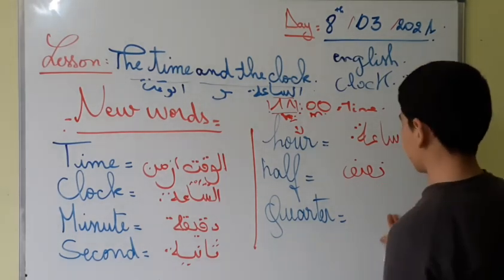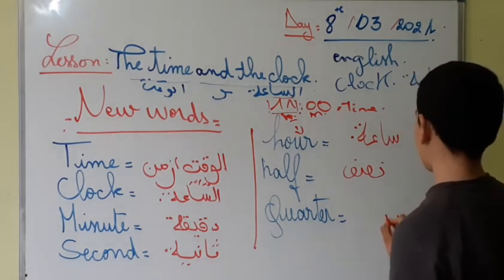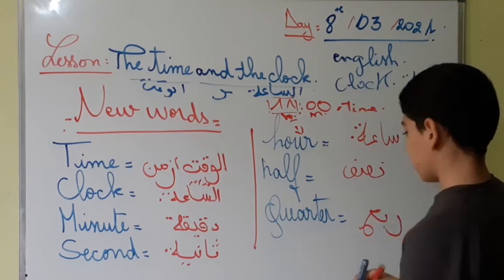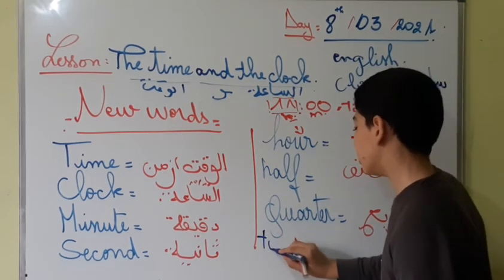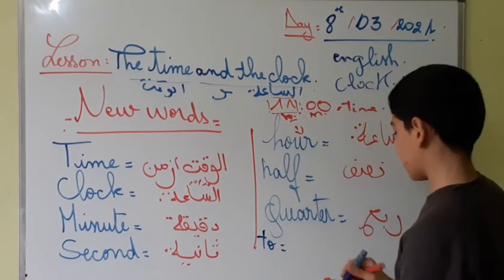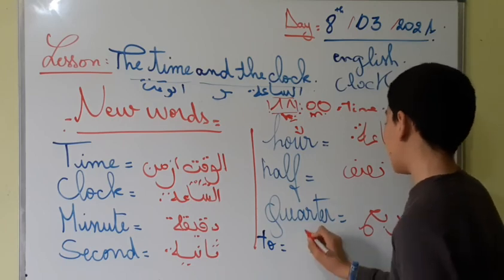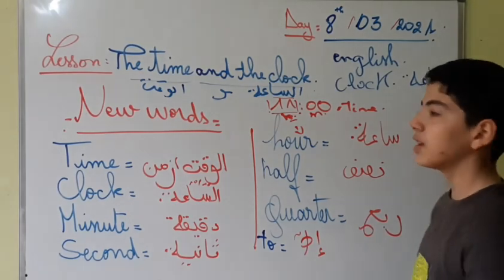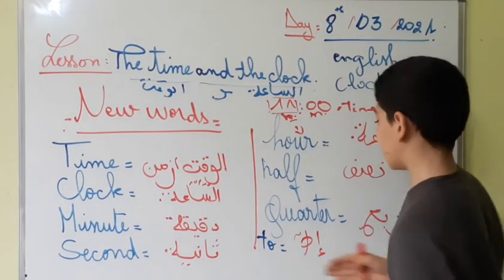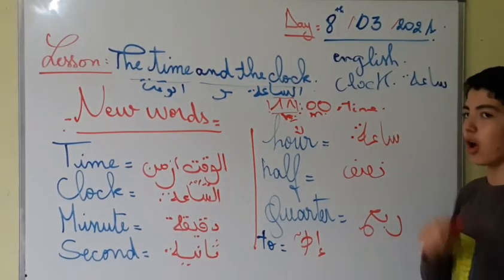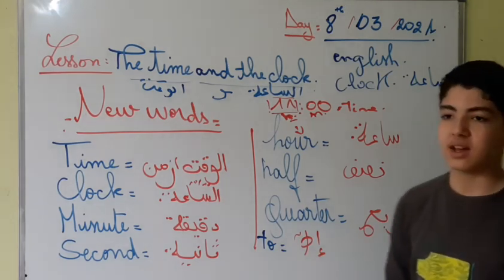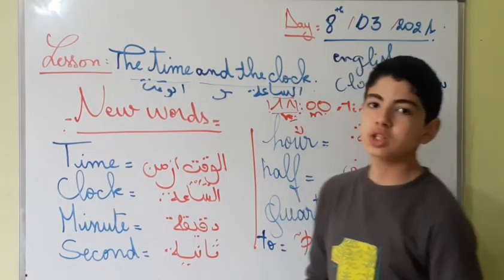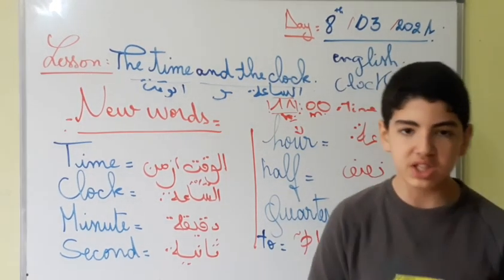Quarter, we say quarter ربع. And we have another word, to. إلا. For example, إلا ربع. هنا الخمسة غير ربع. Okay, so إنها الخامسة إلا ربع. Okay, we say it's 15 to 5.